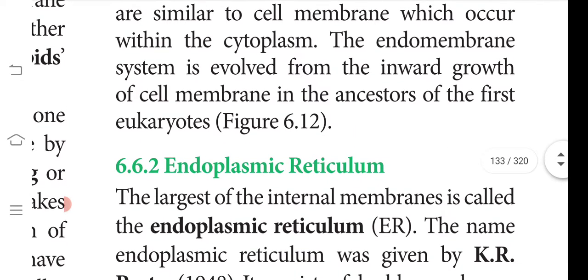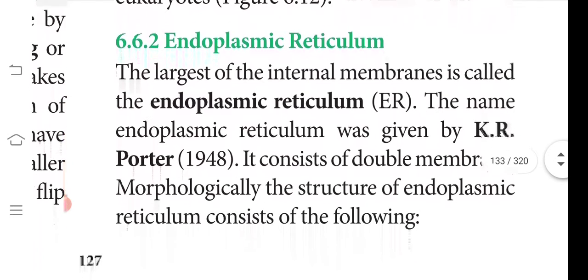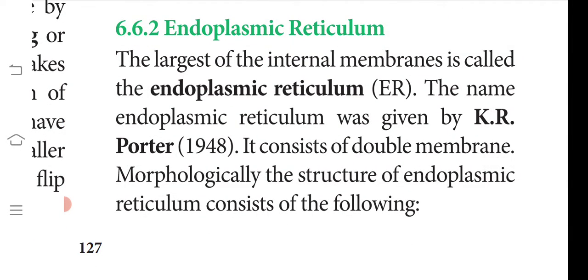They occur in the cytoplasm. The endomembrane system evolved from the inward growth of the cell membrane. Cell membrane is there. Okay, so it is growing inward to form the endomembrane system. So that is the first one.